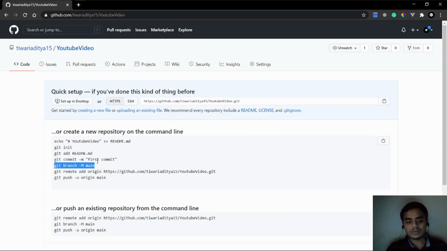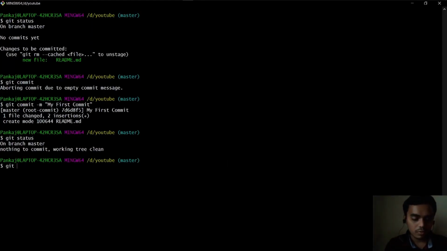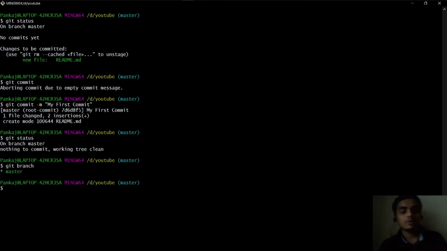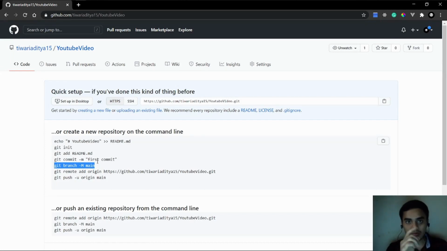They added this because before, if you see here, we are on the master branch. With git branch, we are on the master branch. A little bit like one or two months ago, they changed that master name. The master name used to be the default name of the branch that we are working on.